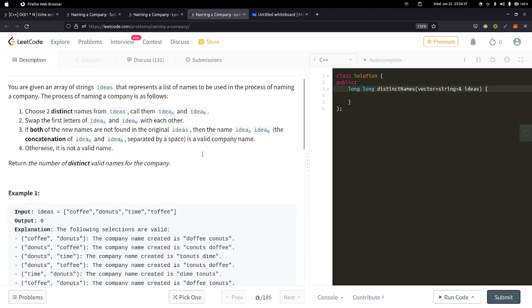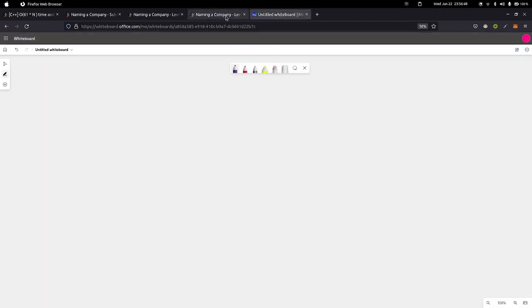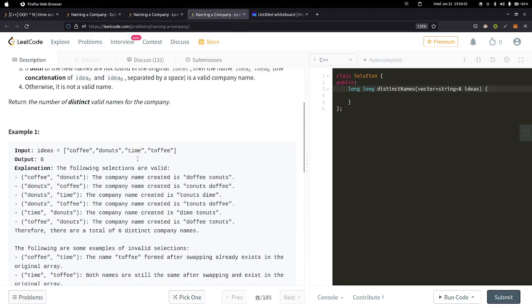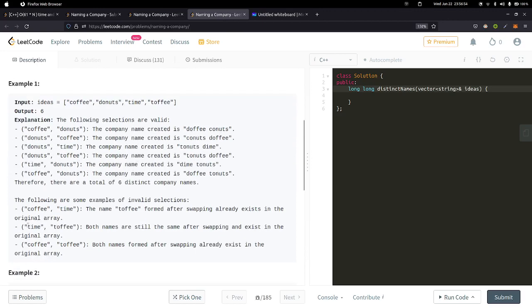Okay, so in order to find the contribution, we need to check, right? We need to check after swapping the first two letters if the newly formed two strings are not present in the array. Okay, let's see how to do that. Let's just again look at the example. I told that these two observations are important, right? So let's again look at those examples.